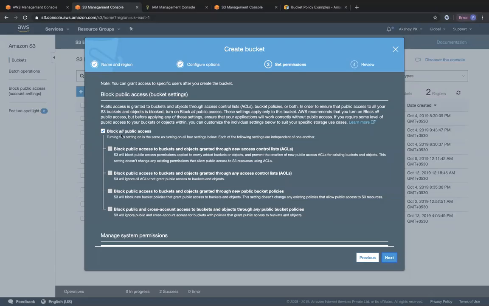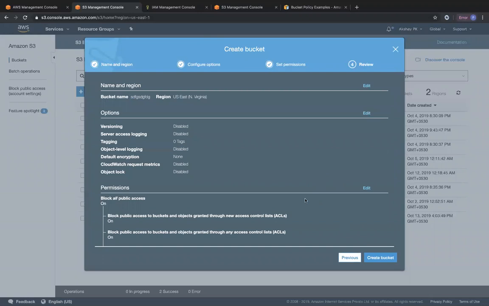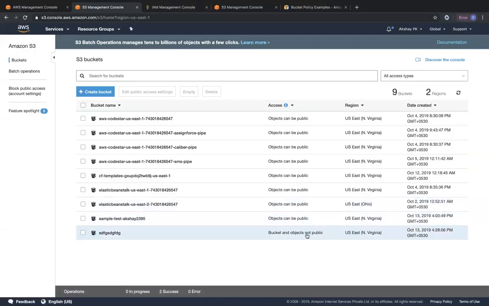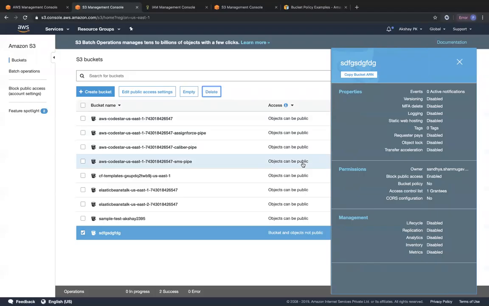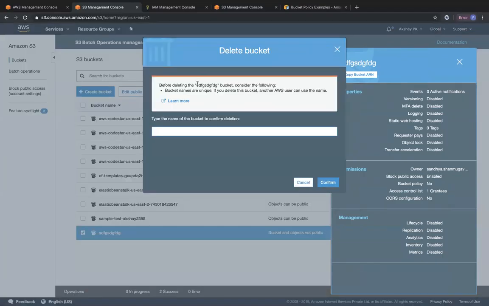So if I give block all public access and I go ahead and create the bucket, you can see that there will be a change. Bucket and objects are not public. The only reason is because we gave block all public access to that bucket. If we take off that setting, we will be able to give public access to that particular bucket or that object. So you can just click over here and delete this particular bucket. For deleting the bucket, you have to present the name of the bucket. Since I put some random characters, I'm just going to copy this and paste it over here. So this is how you delete a bucket.